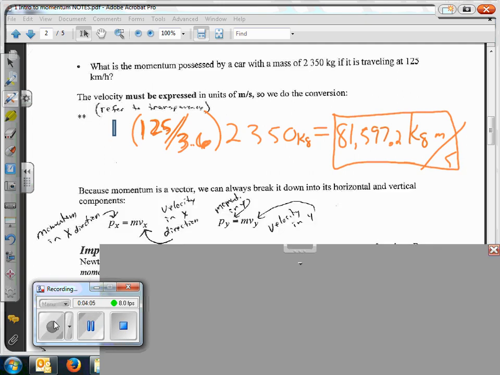Okay, so we said that momentum is a vector here, right? And so we're going to have then a momentum in the x direction and a momentum in the y direction, or we could have that. Okay, so keep in mind, the only piece that actually has that direction is velocity. Momentum does have it because the velocity has it, but the mass doesn't.